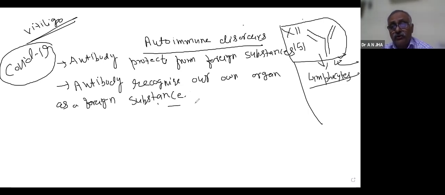This is called autoimmune disorder. Now, the disease depends upon which part has been recognized as a foreign substance. Let us have some examples.